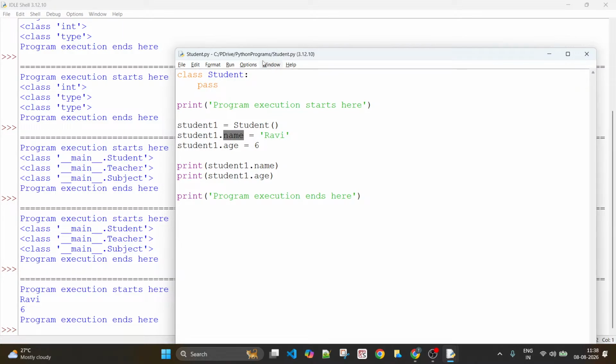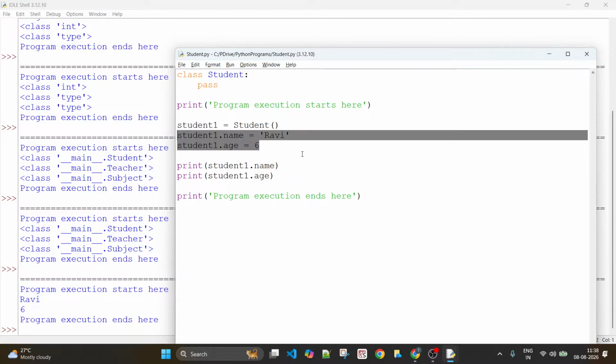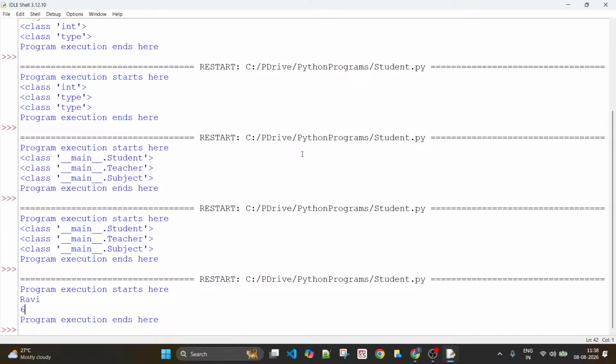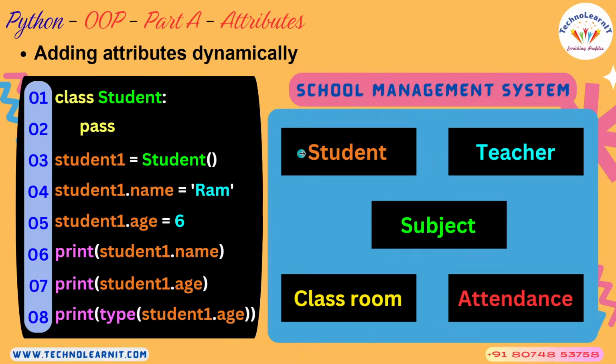Dynamically meaning while writing the class, I don't have any attributes inside it, but I have just added these attributes on the fly. So that is what we call this method of adding the attributes dynamically, right? So you are adding them dynamically.